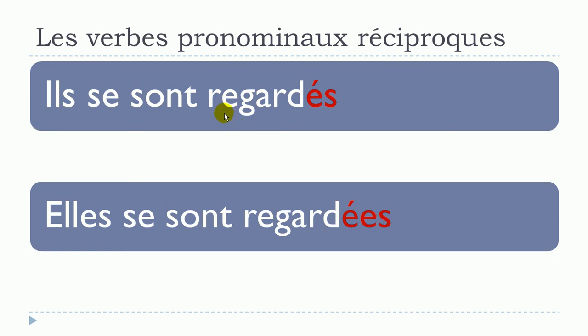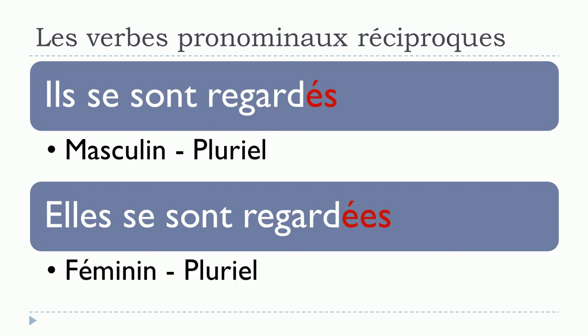Remember that we don't pronounce them, so you will get phonetically regardé and then here the same form regardé. So you don't pronounce anything after your É, but still you should write them if you want to write correctly. Okay, so masculin pluriel and then féminin pluriel.